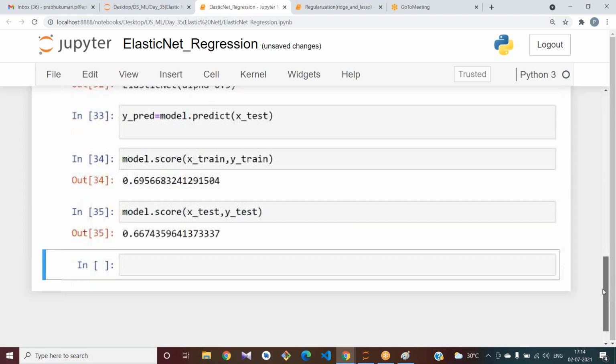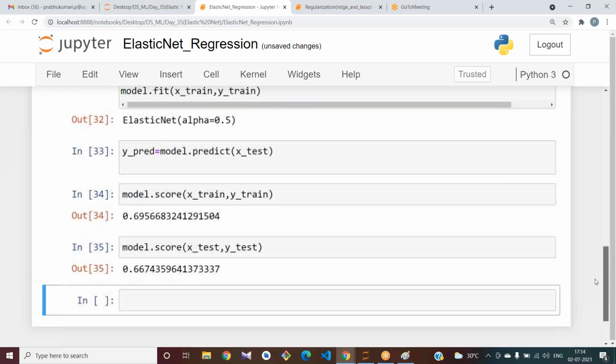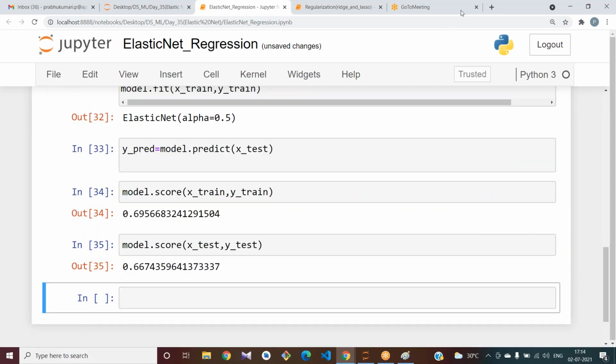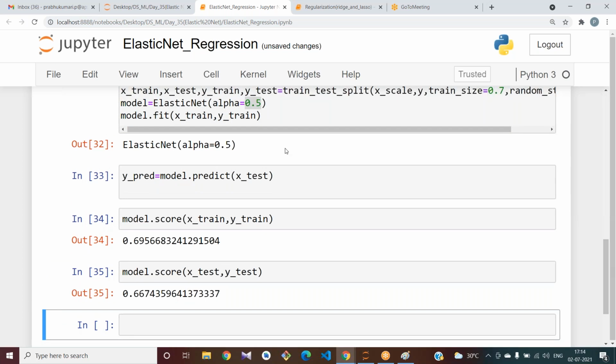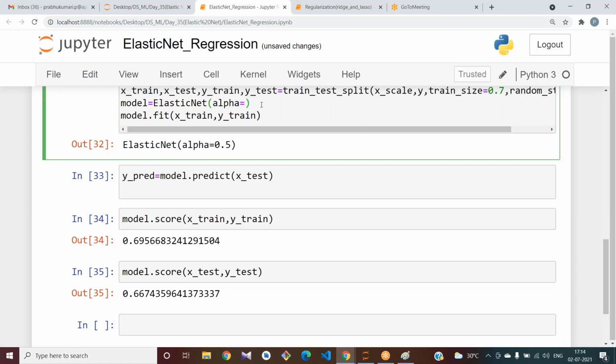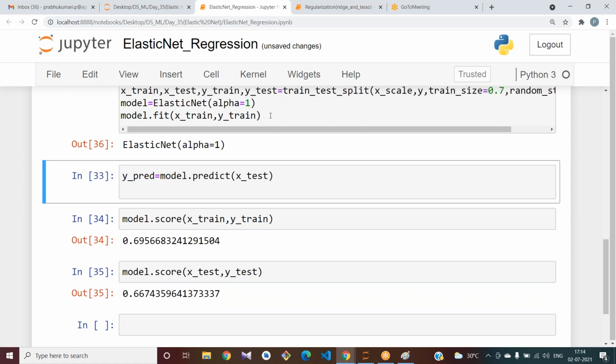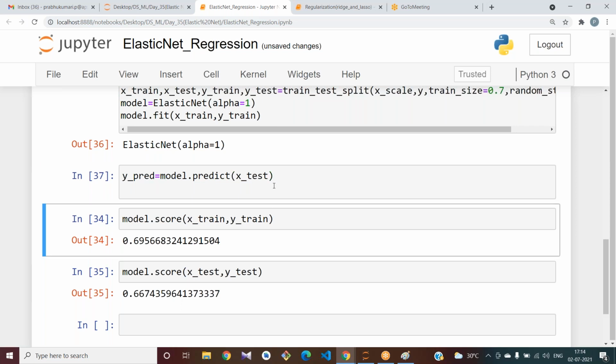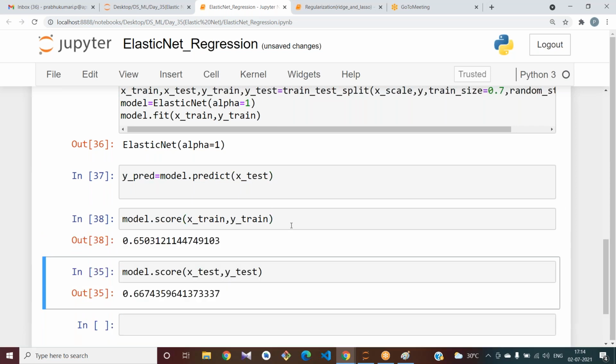What is the highest score you got? Please tell me. With which alpha value did you get it? For me, at 1 only, I got the highest score.